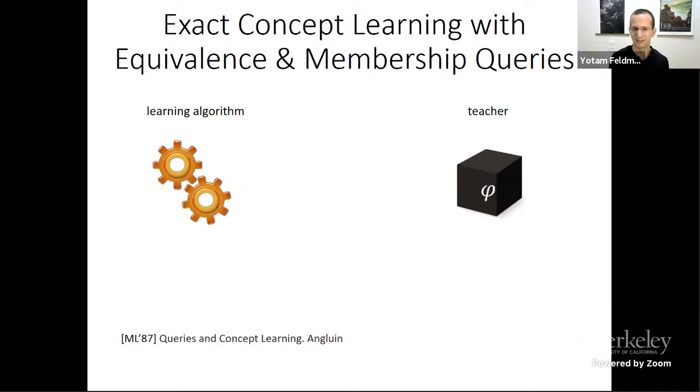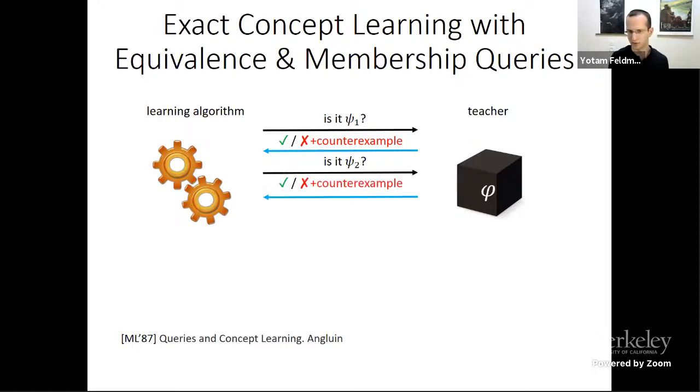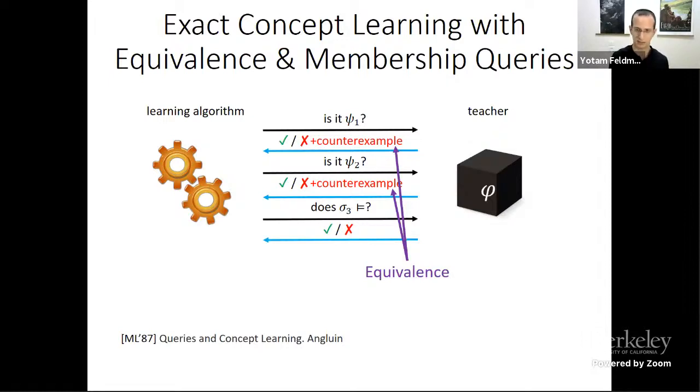So we're trying to identify an unknown formula phi by asking a series of questions. For example, the learner can ask, is this formula psi1? And the teacher responds either yes or no plus a counterexample. The learner then may ask, is it psi2? And the teacher responds. These are called equivalence queries. There are also membership queries where, for example, the learner chooses a state or evaluation, and the teacher responds whether this is a model of the unknown formula, whether it belongs to the concept or not. So these are membership queries. After a series of such queries, the algorithm needs to identify the unknown formula phi.